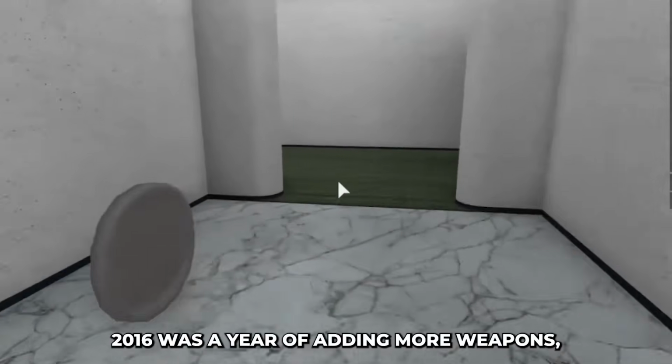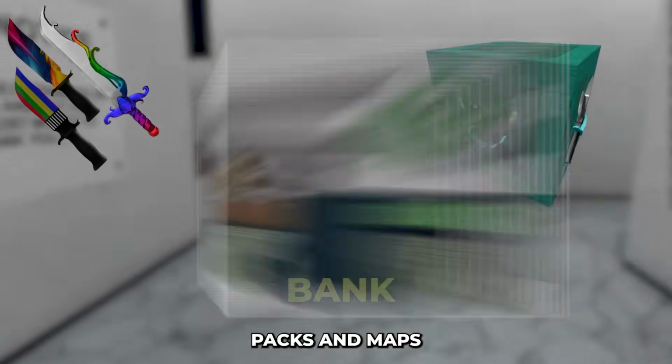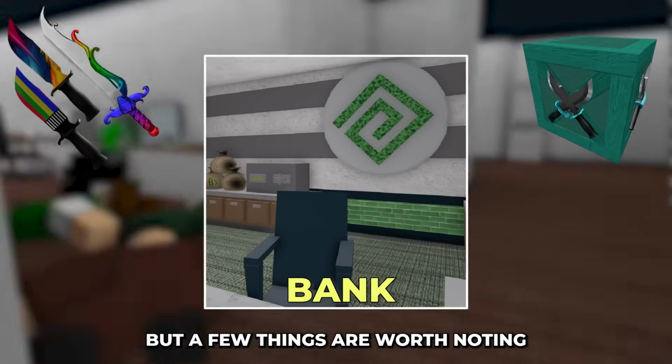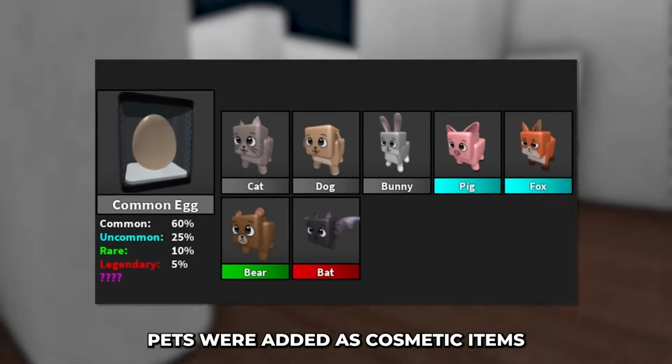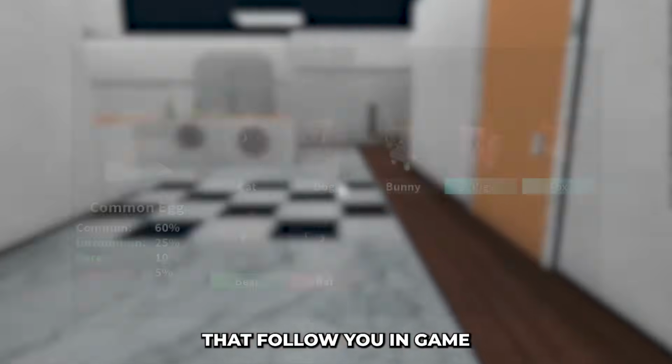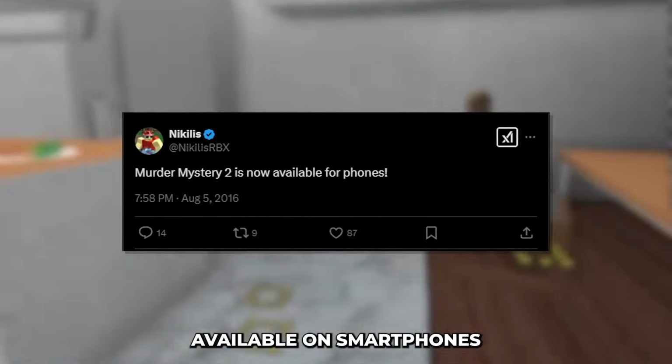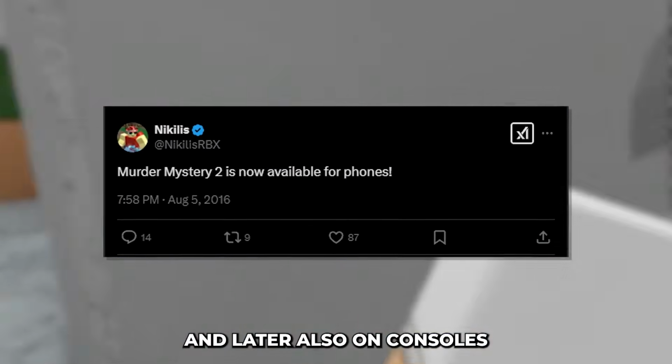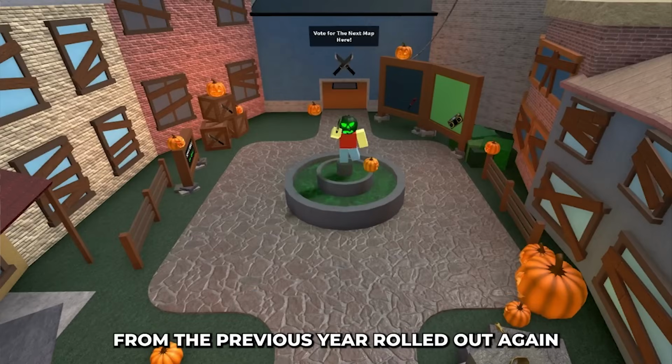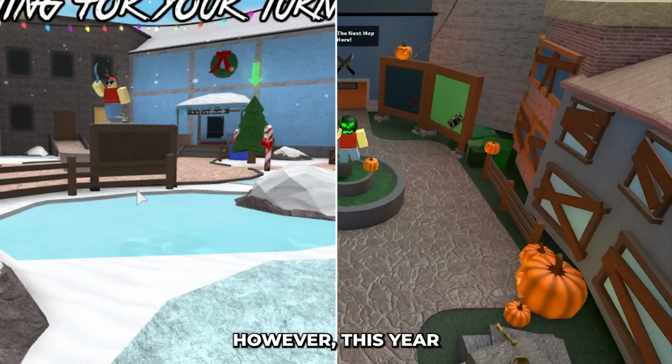2016 was a year of adding more weapons, packs, and maps. But a few things are worth noting. Pets were added as cosmetic items that follow you in-game. Murder Mystery 2 was also made available on smartphones, and later also on consoles. All the events from the previous year rolled out again. However, this year, it was more basic in my opinion.